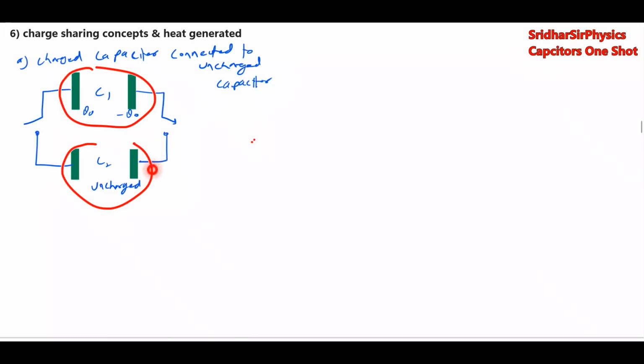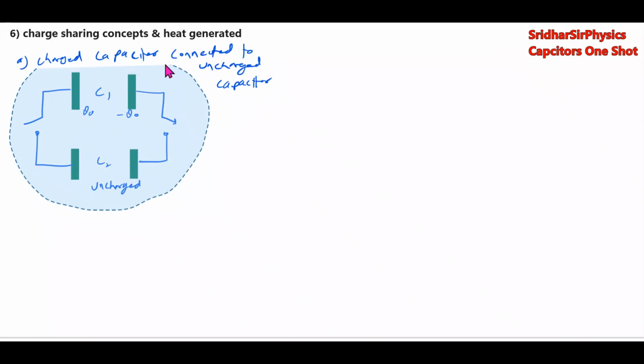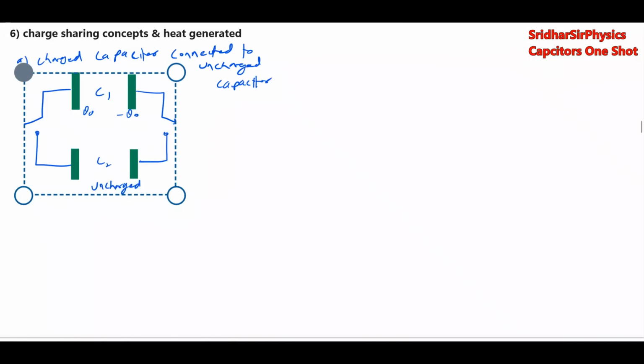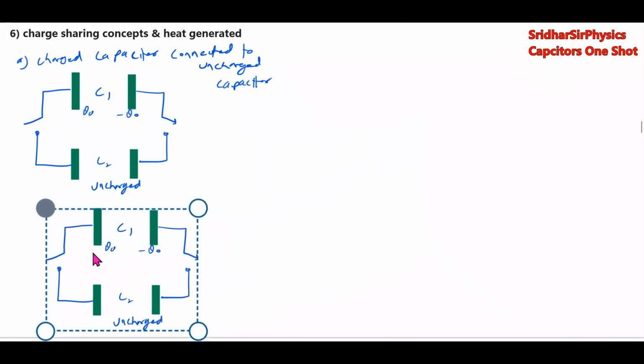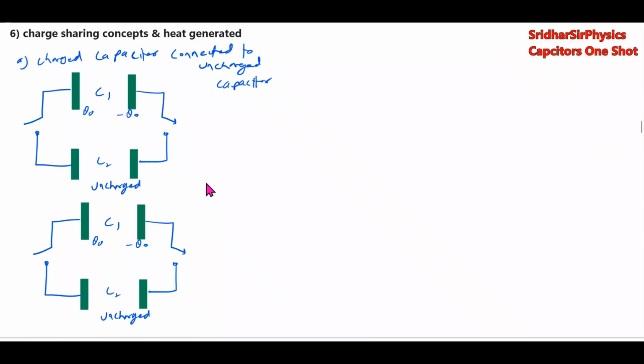So what will happen to the charges that we have to discuss? Final circuit, switches close करेंगे. Then the charge here Q1, A वाला, minus Q1, this will be Q2, minus Q2.